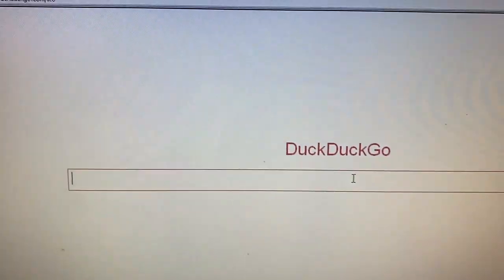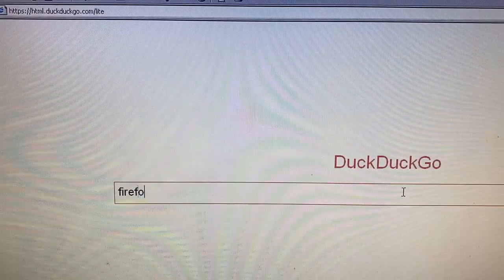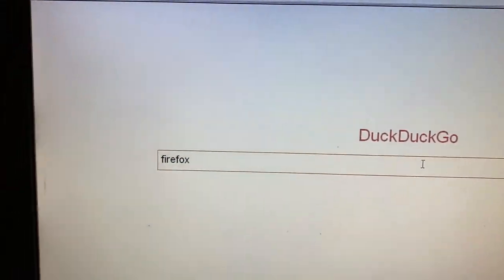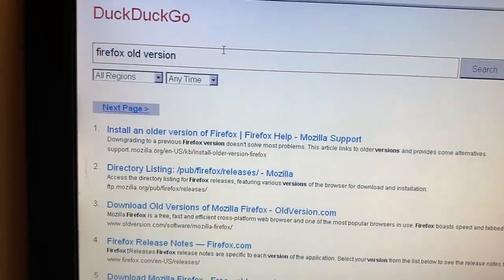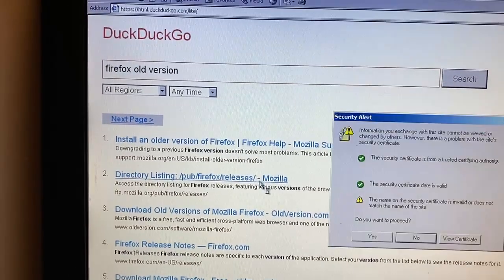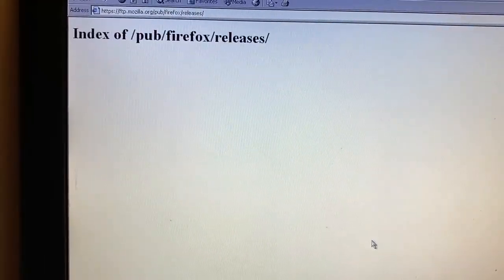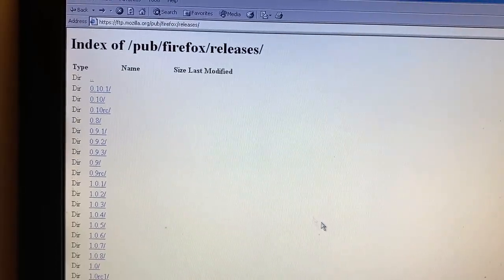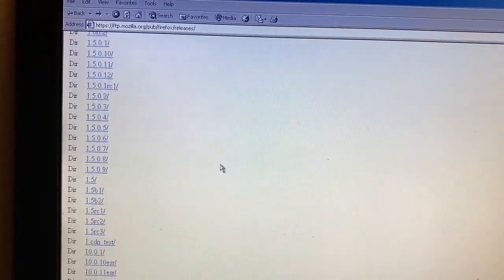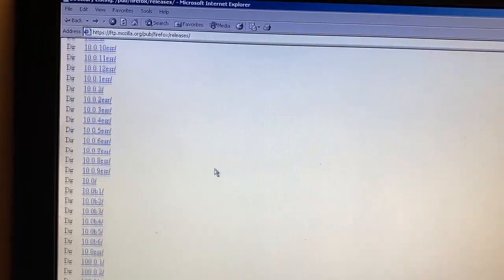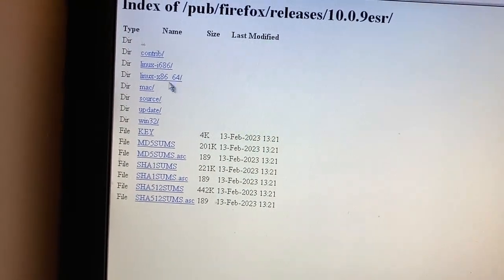Anyways, let's do what I said earlier. Find a different browser. Firefox. Oh my god. Let's get an old version because they're running Windows 2000. I don't believe the latest version of Firefox works on Windows 2000. Oh wow, that scrolls slowly. Why is it like this? I believe the last version of Firefox to work on Windows 2000 is Firefox version 10.